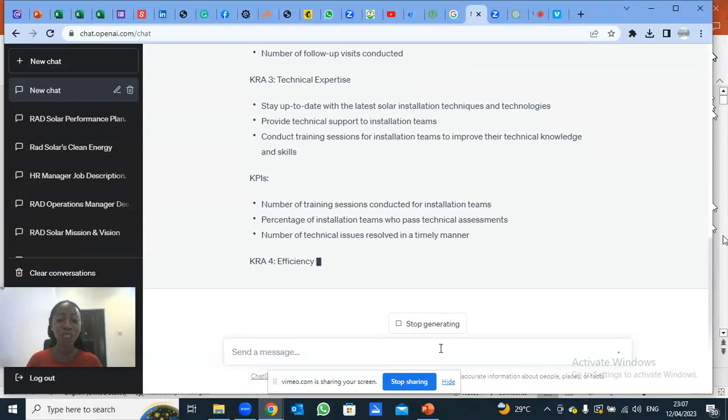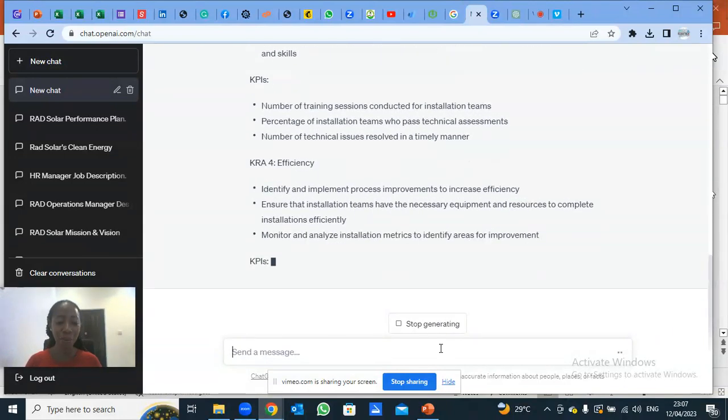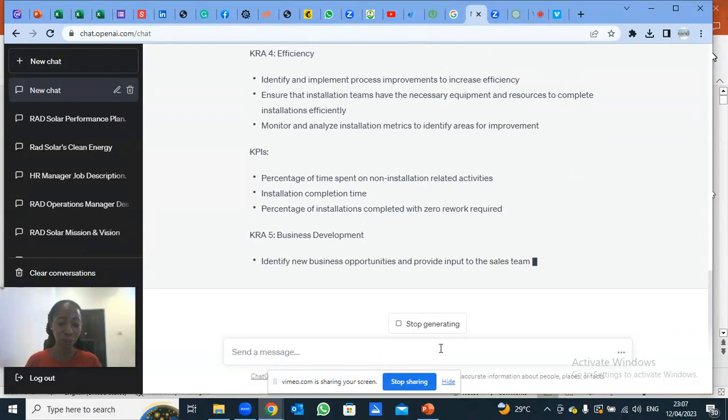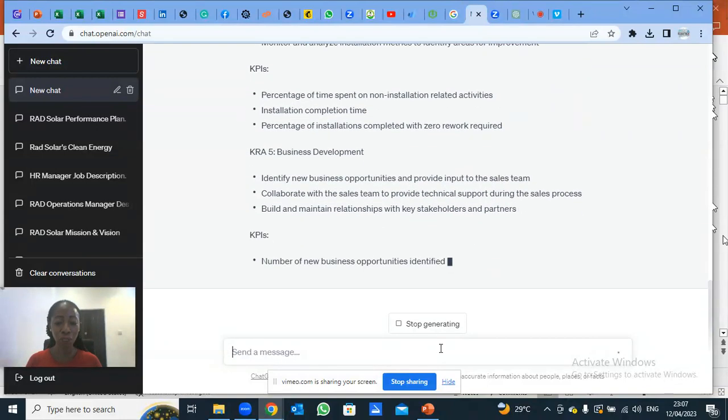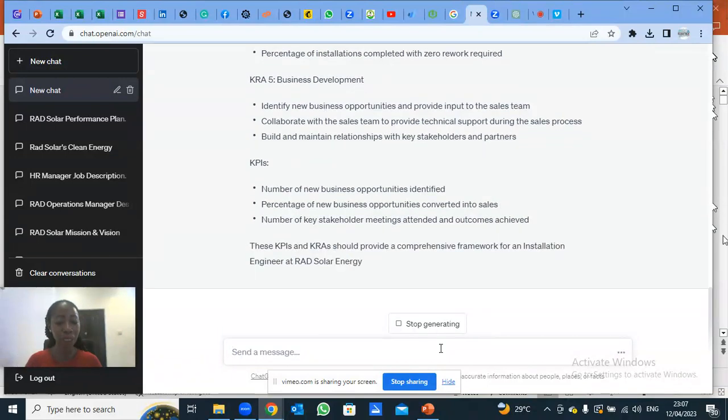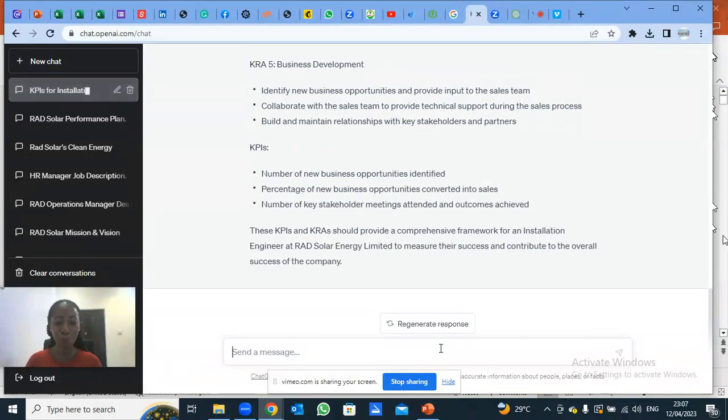So you see that it will tailor that KRA and KPI to what RAD is doing. You would see the repetition of installation, of projects, of repairs, tailoring it down to what RAD is doing. Do you understand? So that's how you can ask GPT for KPIs and KRAs. Mention the specific organization that you have trained GPT on. It will provide you KPIs, tailoring it down to that organization.